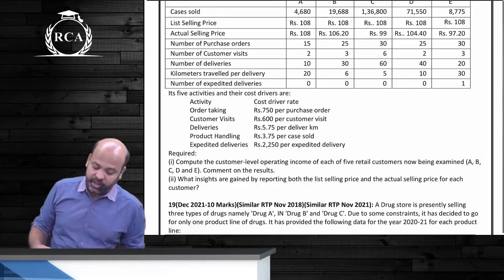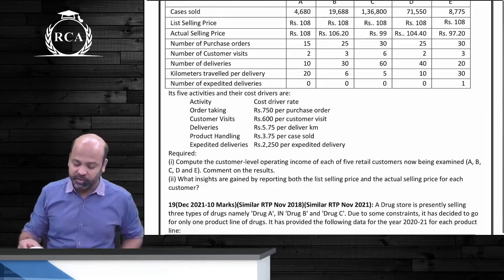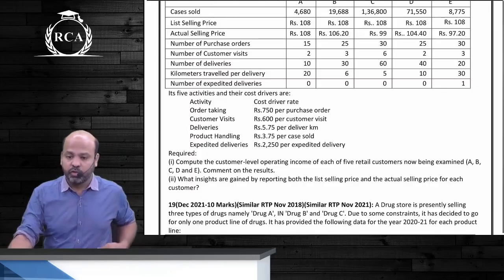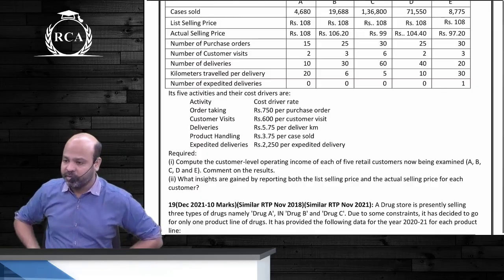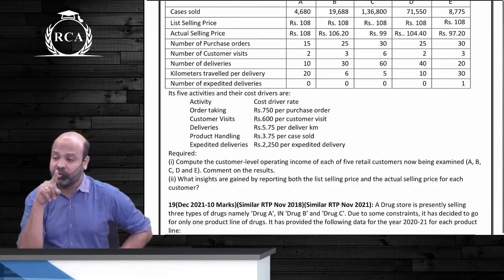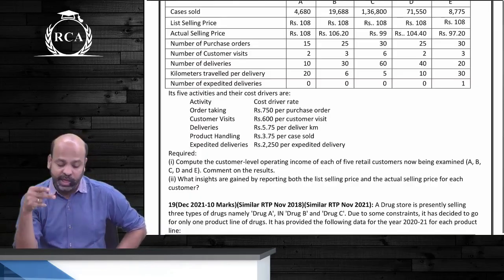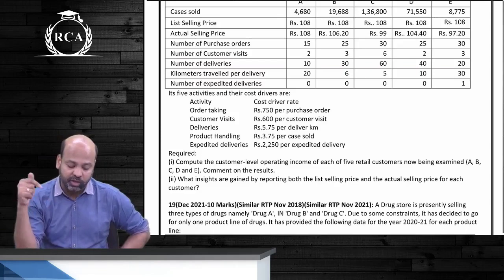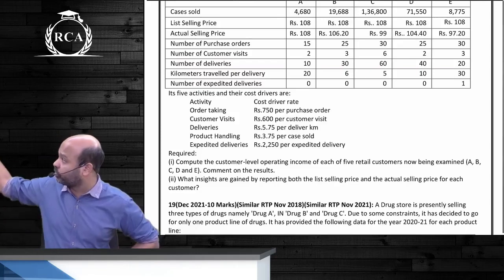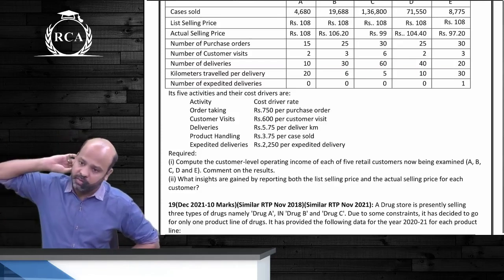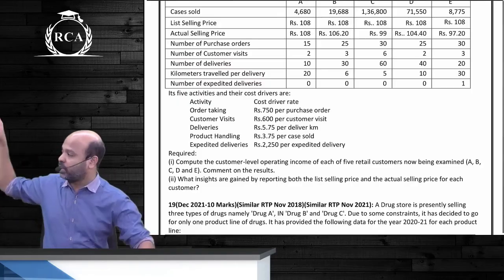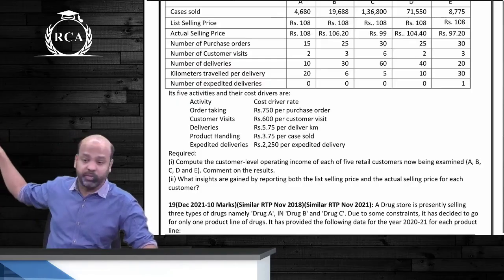What insights are gained by reporting both list selling price and actual selling price? So what we will do beta is in the statement we will write list selling price minus trade discount and write actual selling price. That actual selling price we will convert into actual sales minus COGS minus all of these expenses. Are we clear? First, can you prepare a statement showing allocation of all of these expenses?